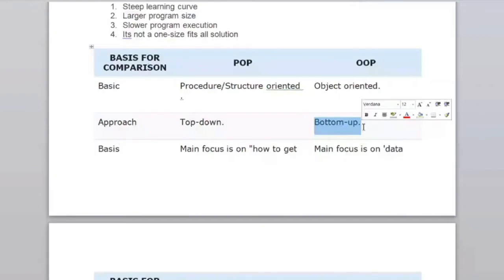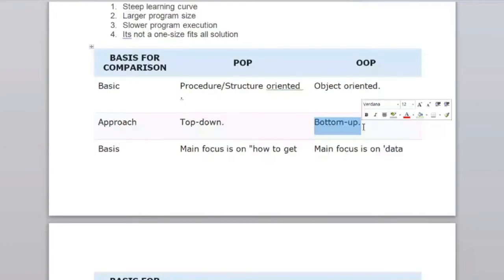You know about method overloading in C or not? Yes or no? Method overloading means the function name will be the same, but they differ in terms of type of arguments and the return type of the method. That is known as overloading of methods. Similarly, here you can also overload the method.